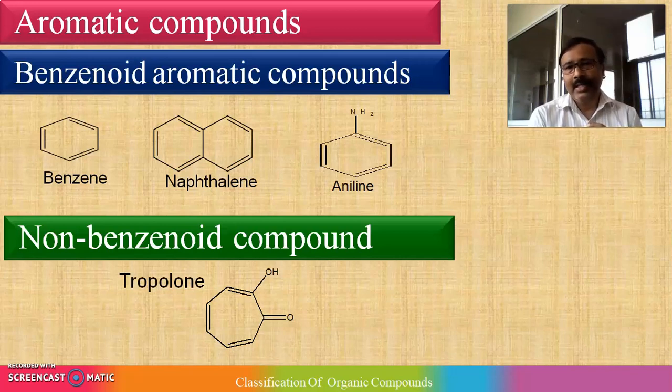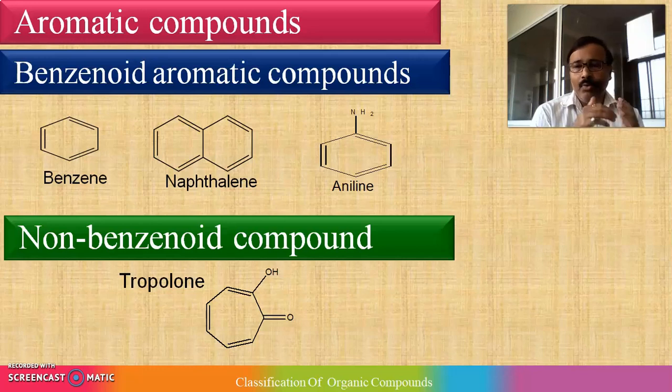Unsaturated means it contains double or triple bonds. So aromatic compounds are cyclic unsaturated compounds, right? Again, these aromatic compounds are divided into two subcategories, benzenoid and non-benzenoid.